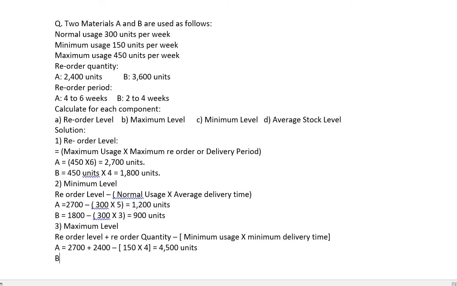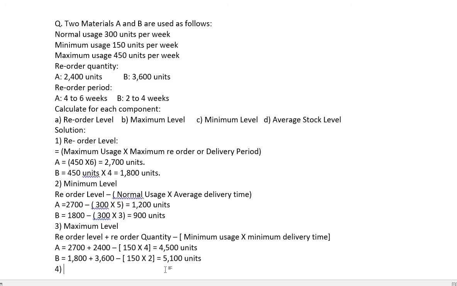Now let's calculate for B. Your reorder level we have already calculated to be 1800 units, plus reorder quantity for B is 3600, minus minimum usage is 150 units multiplied by minimum delivery time. Minimum delivery time is 2 weeks. Now if we solve it, the answer will be 5100 units.